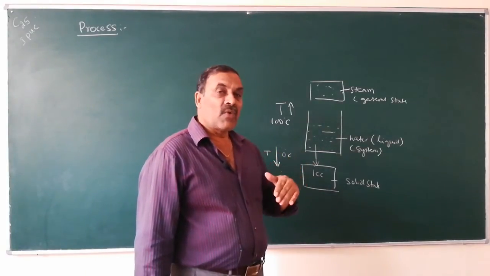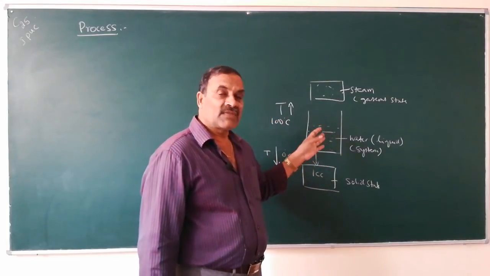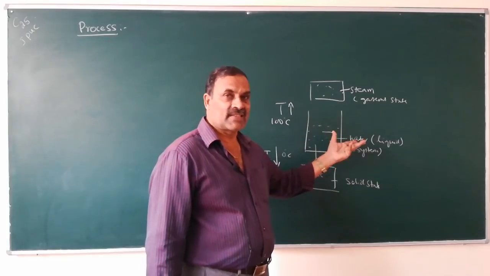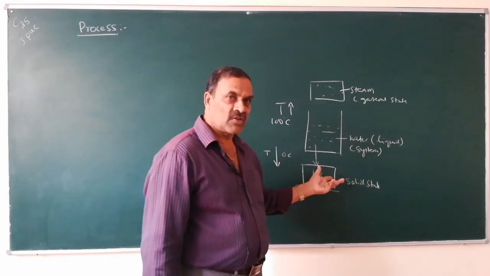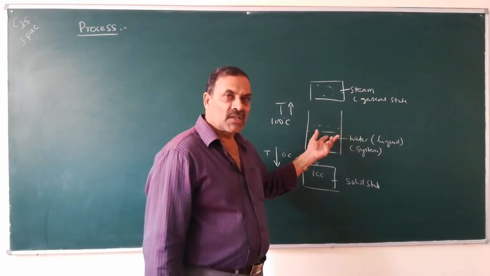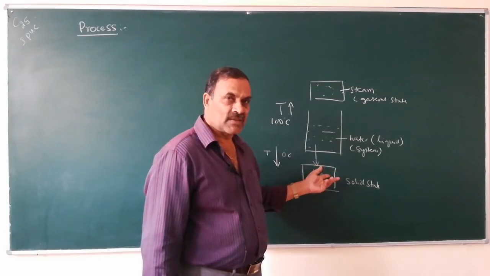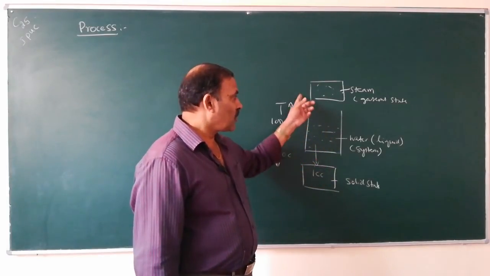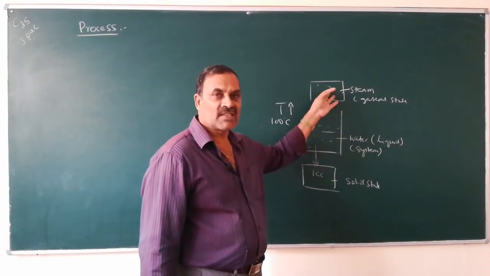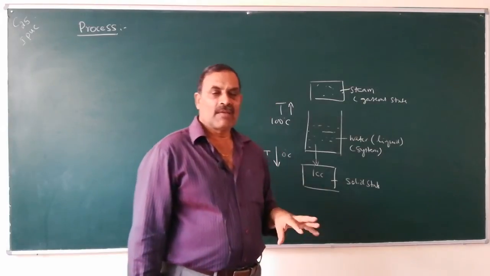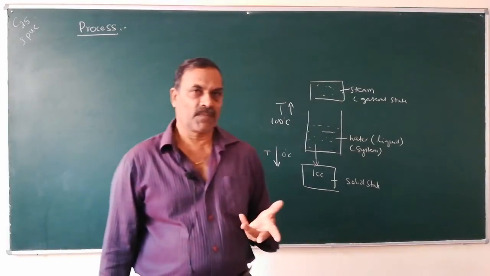When the values of state functions are varied, the state of the system also varies. For example, if the temperature of water is decreased below 0 degrees centigrade, water changes from liquid state to solid state. When water is heated above 100 degrees centigrade, water changes from liquid state to gaseous state. That means any system can change its state.